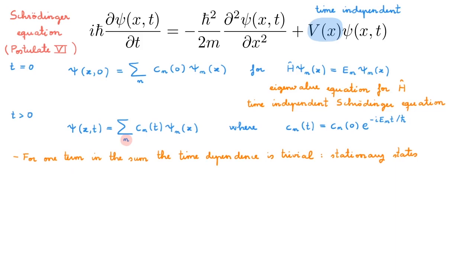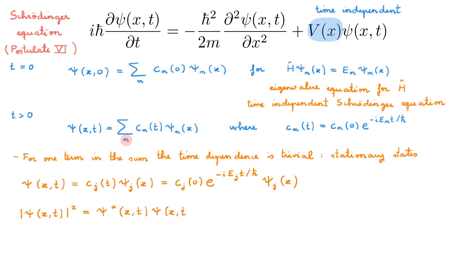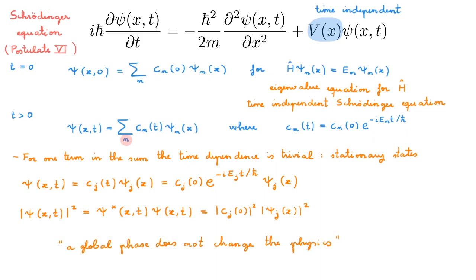To see why the time dependence is trivial in this case, we consider the wave function ψ(x,t) with a single term j in the expansion, and the time dependence is as shown here. We know that the relevant information about our system is given by the absolute value squared of the wave function, and when we calculate that, we see that the exponential term that captures the time dependence goes away. The result is that we end up with a wave function whose absolute value squared is time independent, and that's why this is called a stationary state. This result also highlights the fact that multiplying our wave function by a global phase does not change the physics, because this global phase always goes away when we take the absolute value squared.